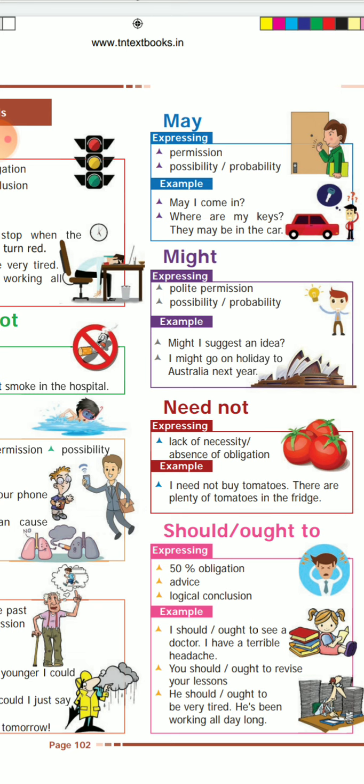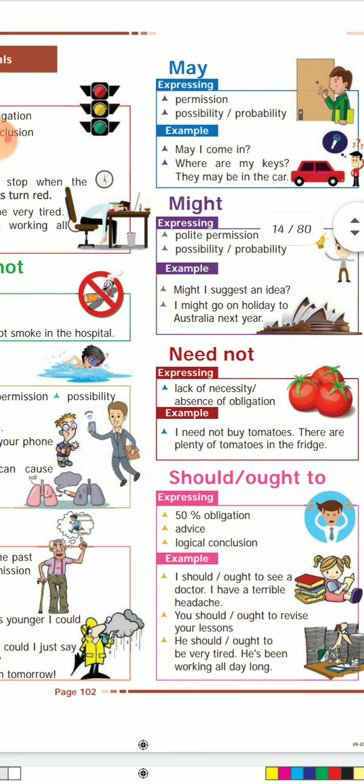The next one is need not. We use need not for lack of necessity and absence of obligations. I need not buy tomatoes. There are plenty of tomatoes in the fridge. They don't want to buy tomatoes because there are already many tomatoes in the fridge. So they are telling, I need not buy tomatoes.